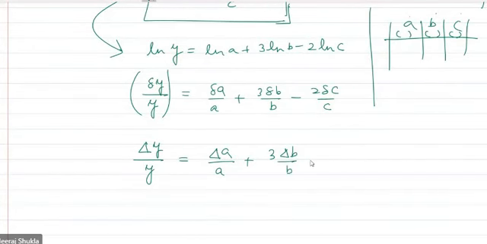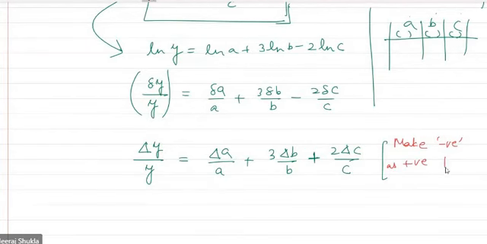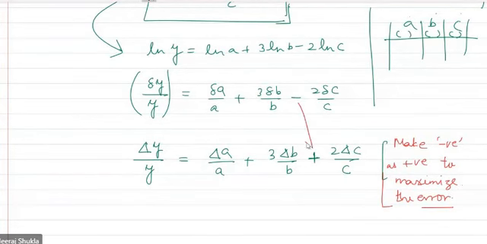This minus sign people make, I'll write it specifically. Make negative as positive to maximize the error. There is no harm in that. Okay, maximize the error. So this quantity we purposefully make it positive so that error is not minimized.